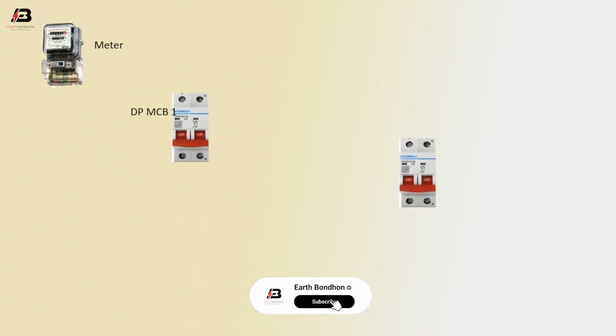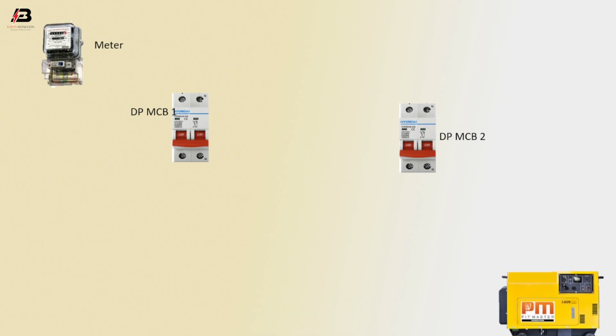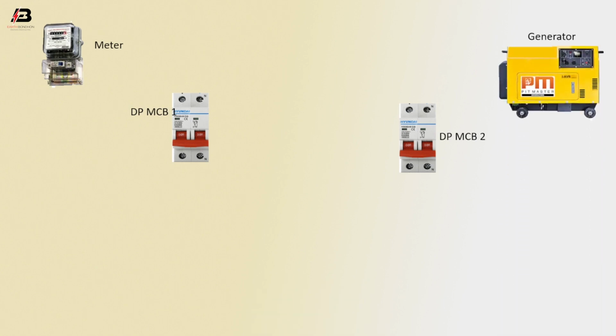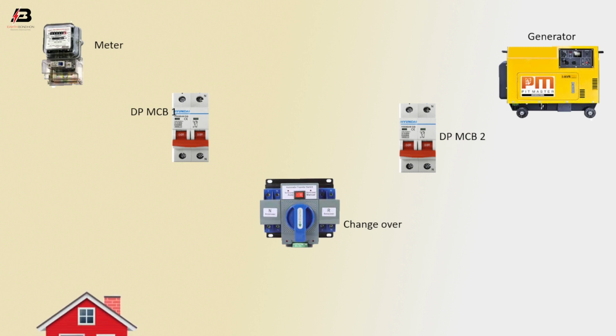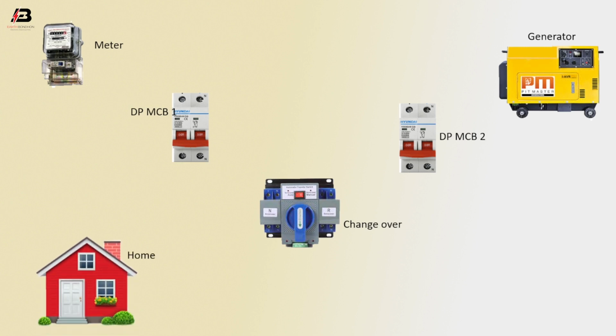So viewers, let's start. Energy meter, double pole MCB circuit breaker 1, double pole MCB circuit breaker 2, power generator, changeover switch, house load. Neutral connection input to energy meter, phase connection input to energy meter, phase connection from energy meter to